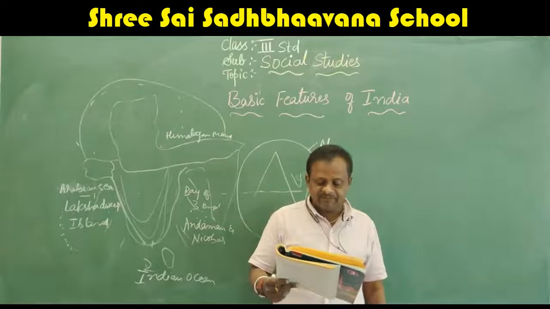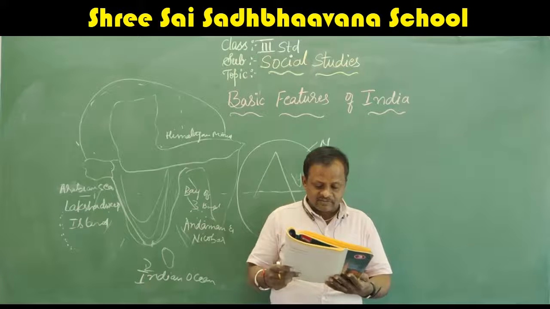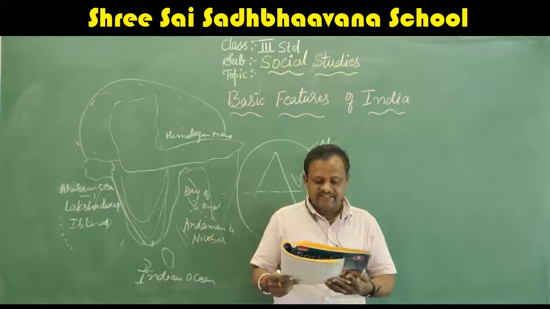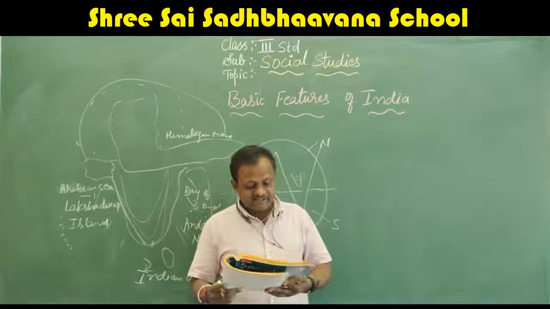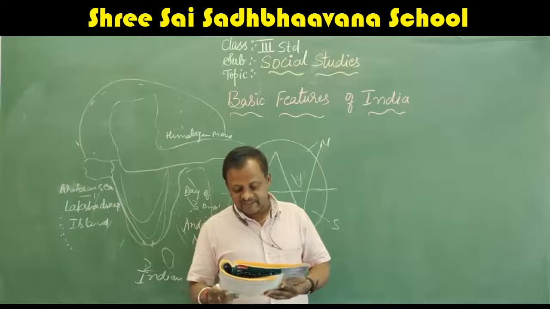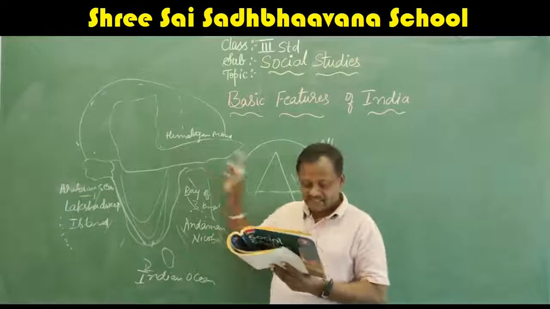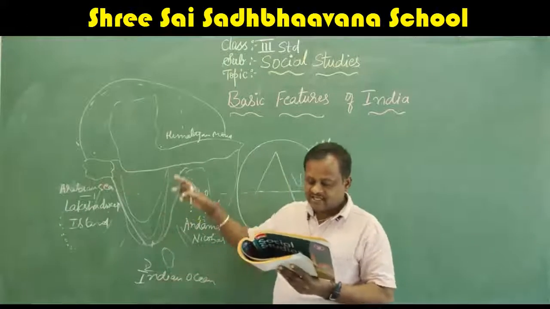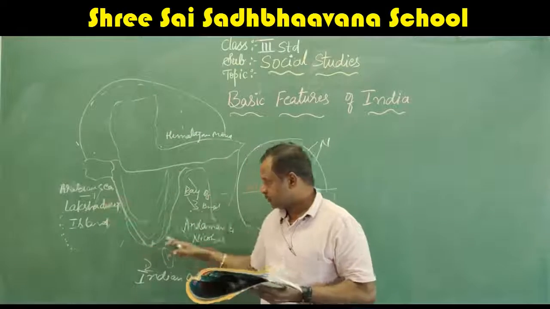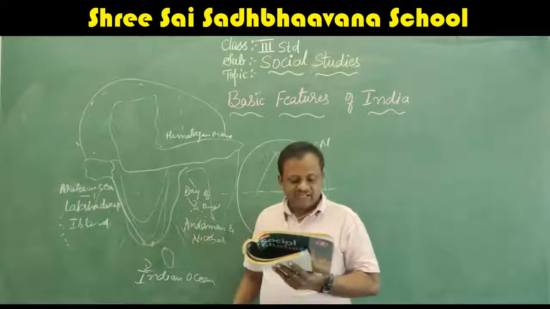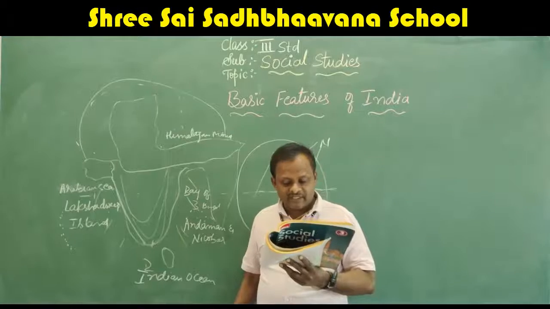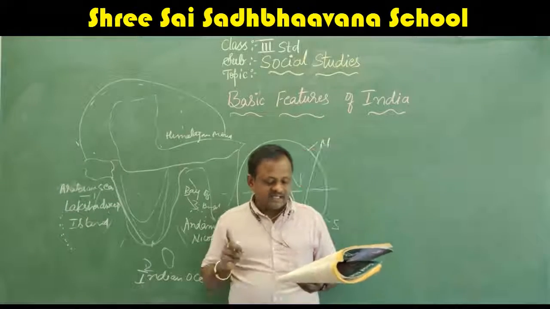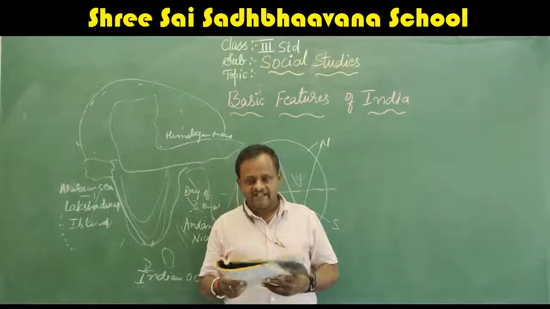Next, let us recall what they have given. There are various landforms in our country like mountain ranges, plateaus, deserts and plains. India's physical features consist of the Great Himalayan ranges, the Ganga plains, the Great Indian Desert, the Thar Desert, the Deccan Plateau and the coastal plains. Our country is divided into many political regions known as states and union territories. New Delhi is the national capital territory of India.